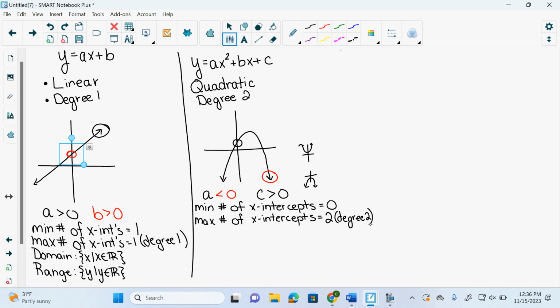If you know the minimum and you know the maximum, it can have any variation between that as well. So if the minimum is 0 and the maximum is 2, it can also have 1. And how does that look? Well, 0 would be like this. 1 would be tangent to the x-axis, so it would touch and bounce back up. And then 2 would be just your generic go through. So it could have 0, 1, 2, right?